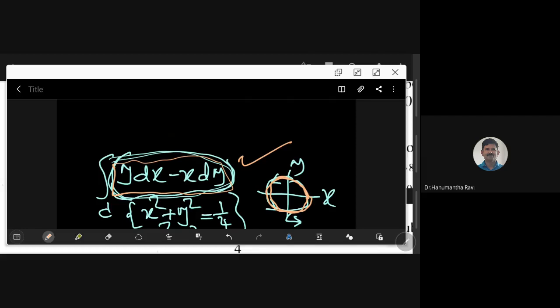You need not worry about that one. The important ones are line and surface integrals, because they are vector things. I told you volume is not a vector. So how to evaluate line and surface integrals matters for us.